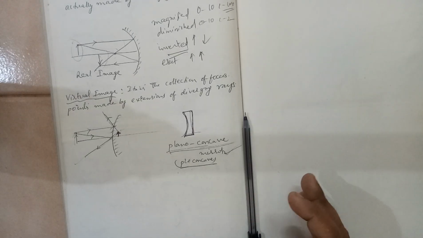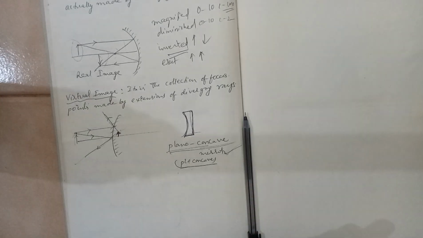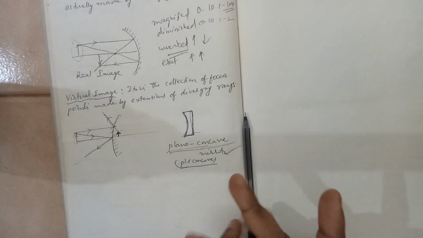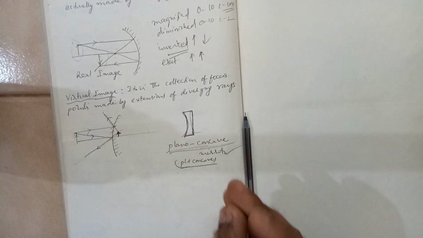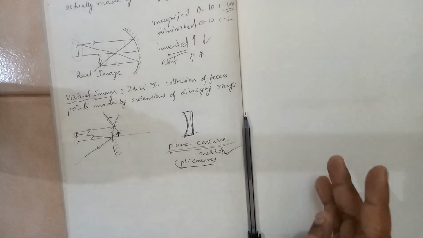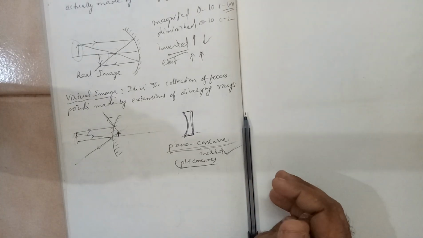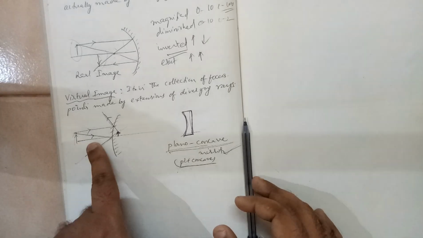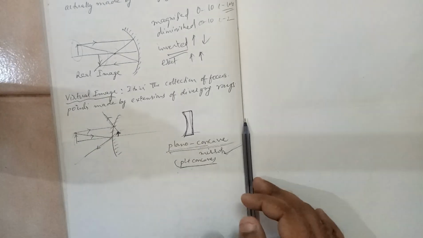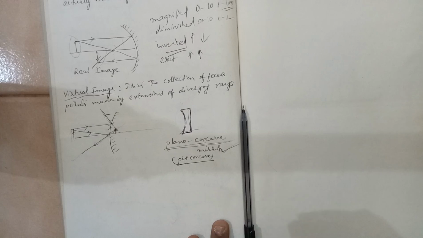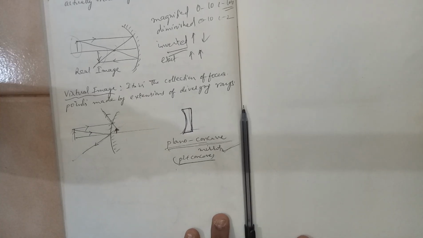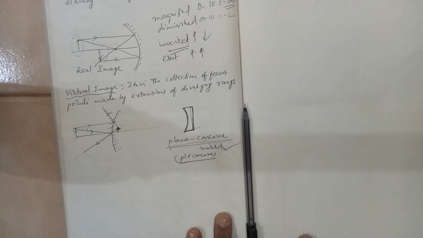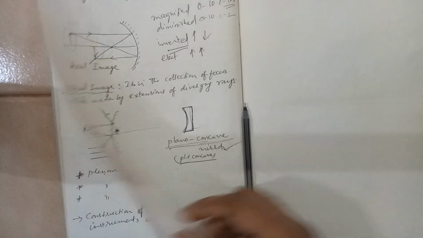There are some rules of constructing ray diagrams. What is a ray diagram? And for concave and convex we have to see different situations and some other terms. There is a name for this axis. Some important points are there where these images are formed, and all that we are going to see in the coming videos.